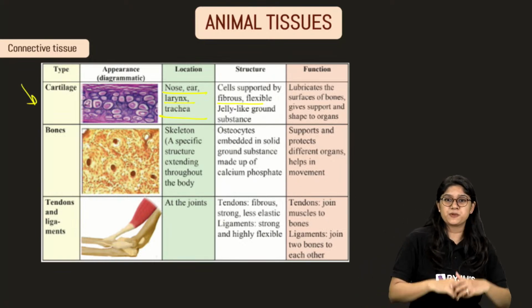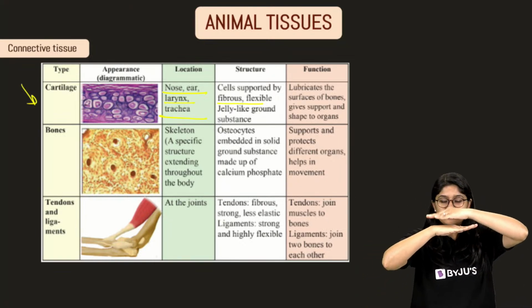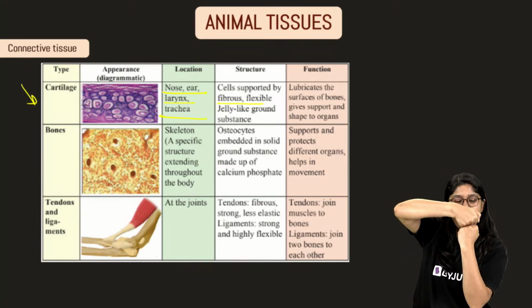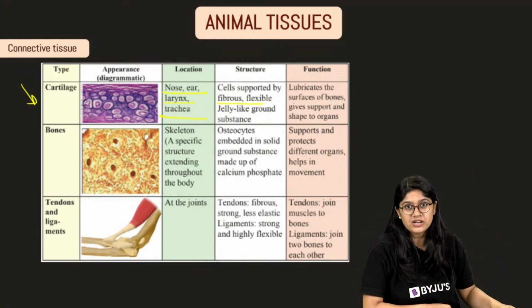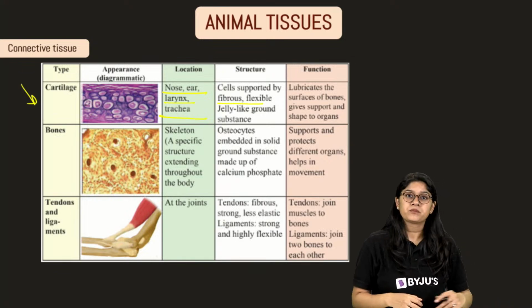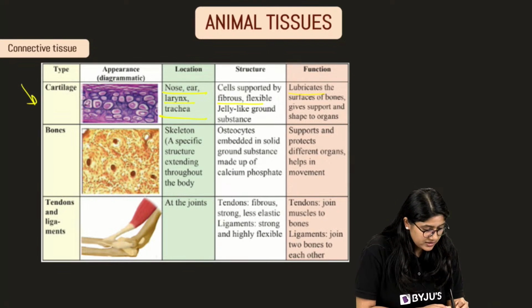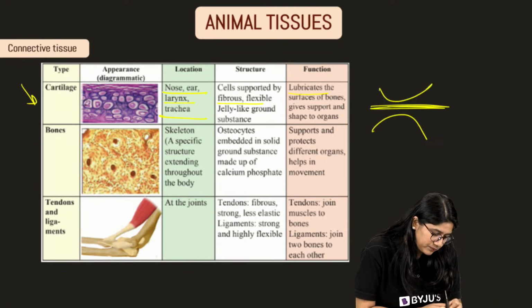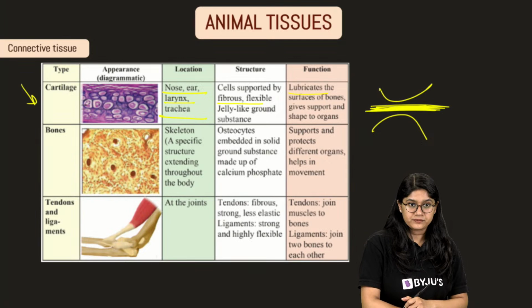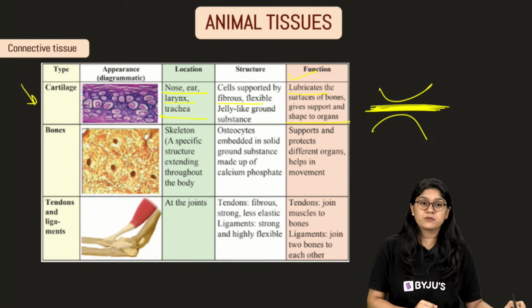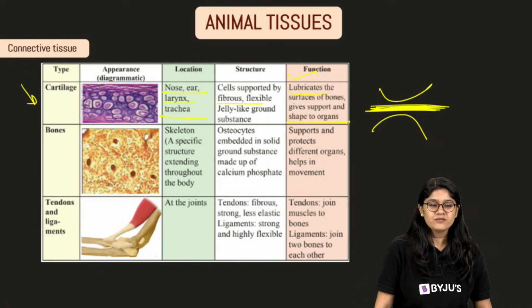See, we have the cartilage between the knee, right? For example, if this is the knee structure in our leg, in between there's a layer of cartilage. It prevents the wear and tear of the bones and provides a lubricant inside. So if these are the bones, we have a cartilage in between. Clear? That's a very important function of cartilage. It acts as a lubricant between the bones, gives support and shape to the organs.